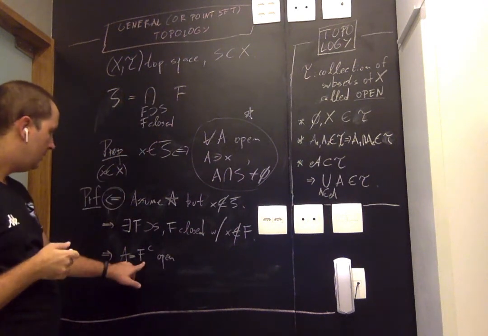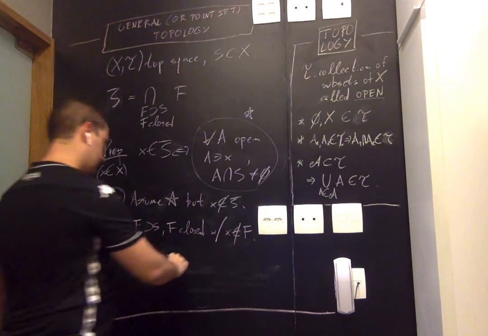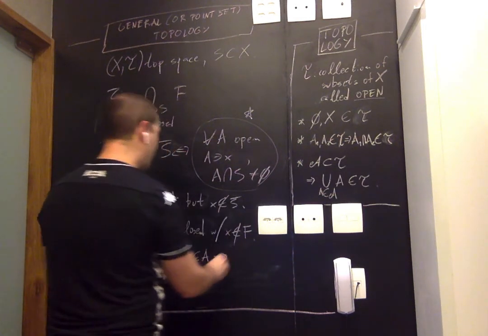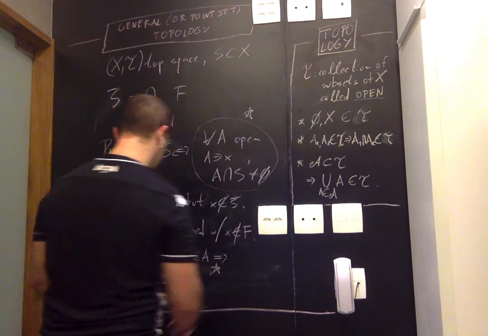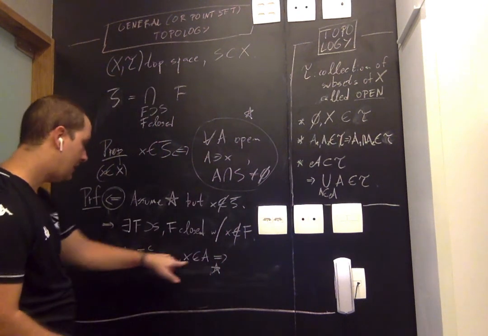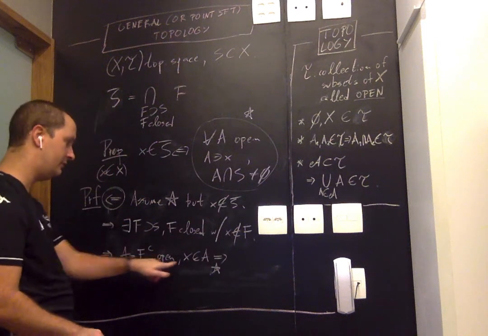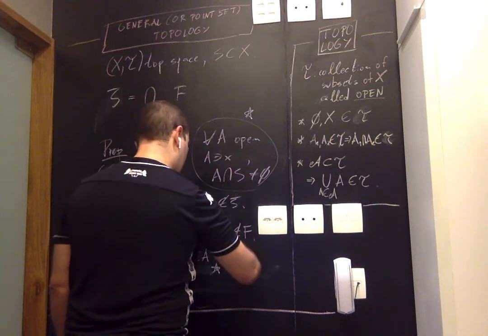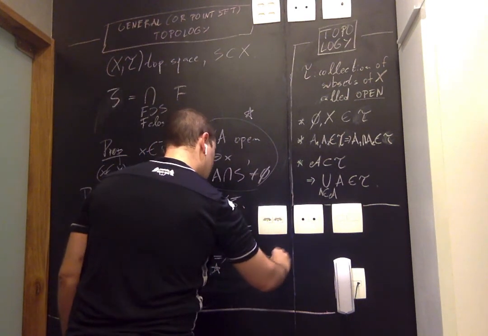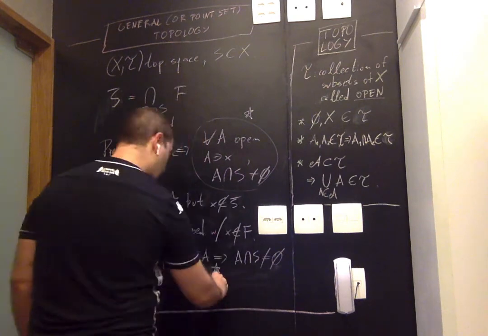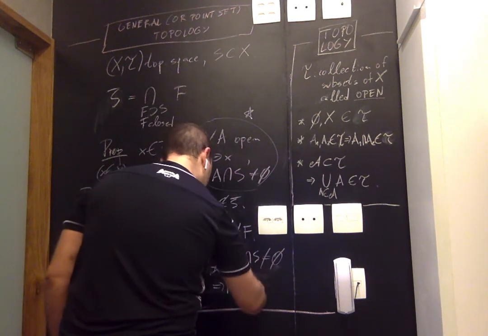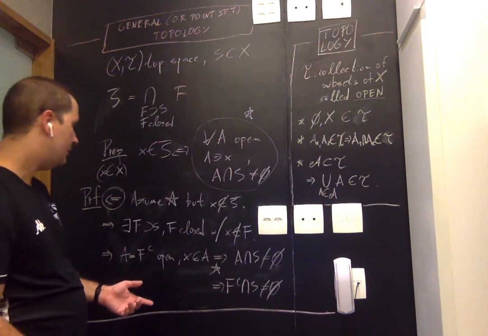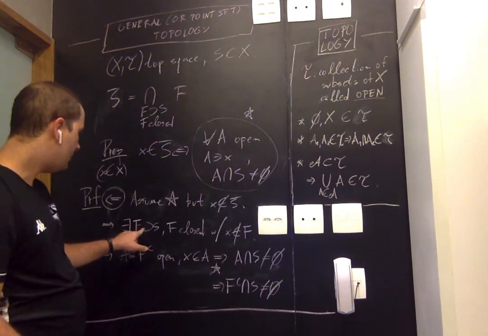So F complement is open, and X belongs to A. Why does X belong to A? Because X is not in F, therefore it's in the complement of F. If X belongs to A, then by star we have that A intersection S is non-empty, therefore F complement intersection S is non-empty. But this is a contradiction again, because we are assuming F contains S.